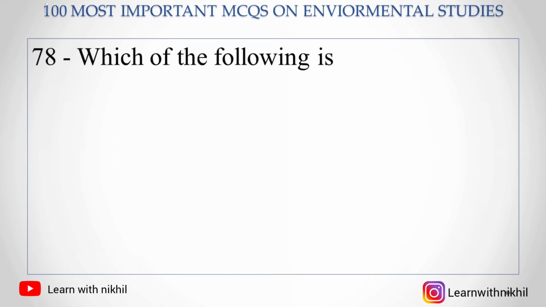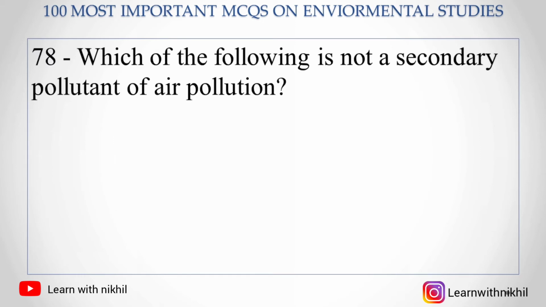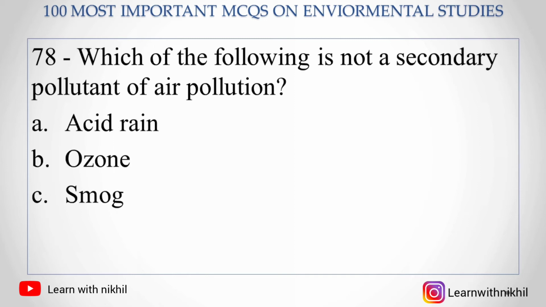Next question, 78. Which of the following is not a secondary pollutant of air pollution? A. Acid rain, B. Ozone, C. Smog, D. Dust. So the right answer is dust, as all the other three are secondary pollutants of air pollution.